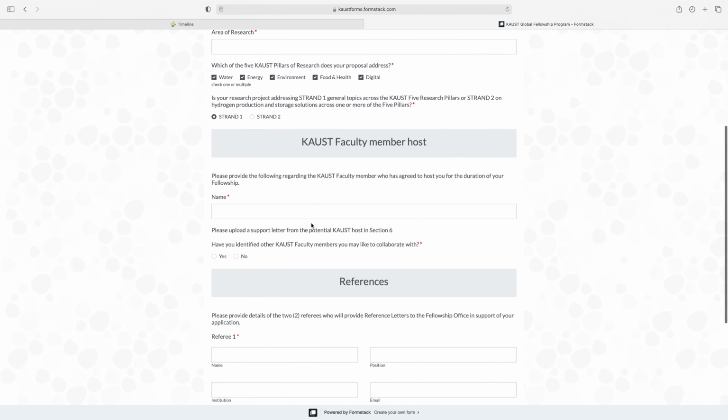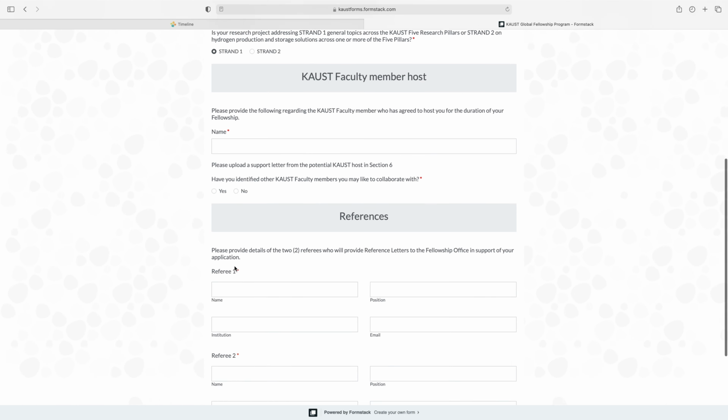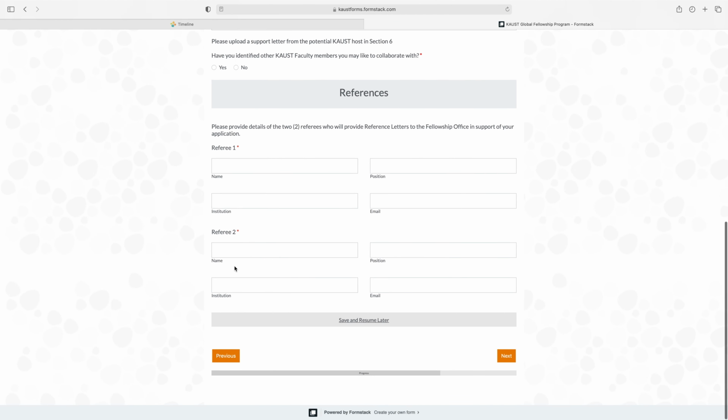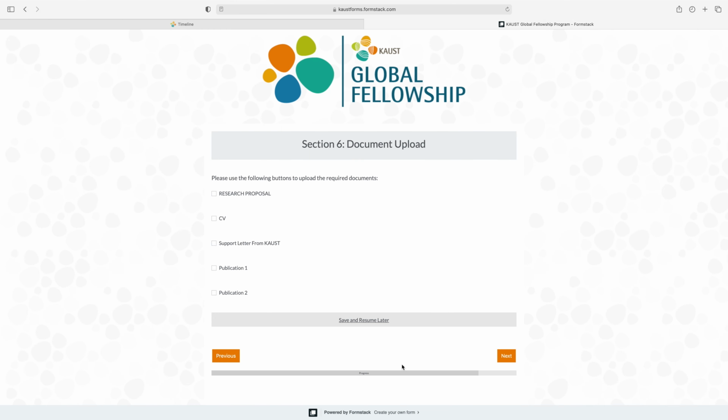If your field is related to hydrogen, then you have to select strand 2. Next is KAUST faculty member host. If you got the offer letter from a host, then write here the name of the host. Please upload a support letter from the potential KAUST host in section 6. Have you identified other KAUST faculty members you may like to collaborate with? Yes or no. Next is references. So here you have to give the 2 referees' information, name, position, institution, email, and after this just click here next.